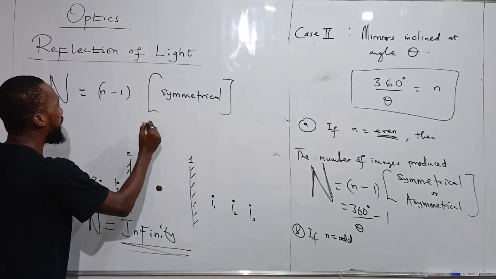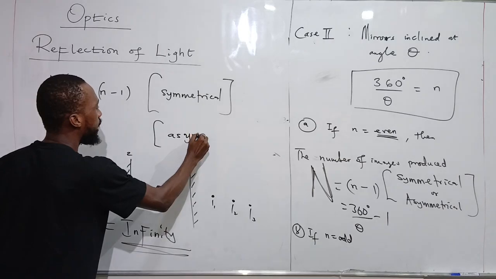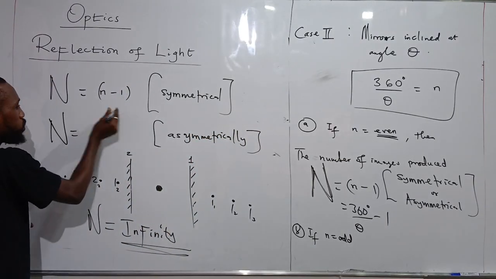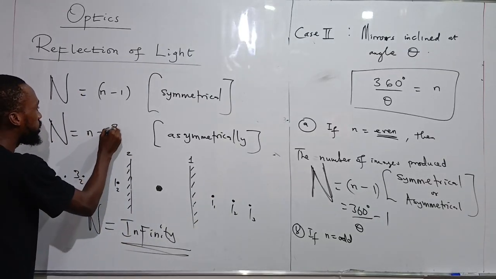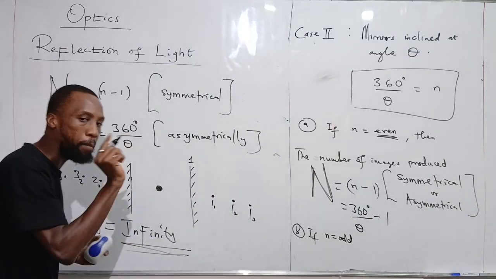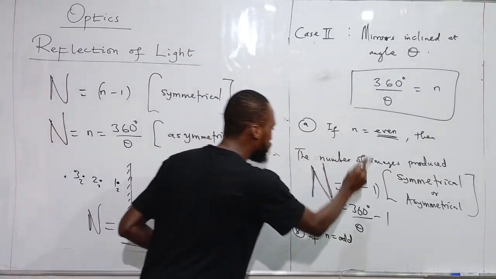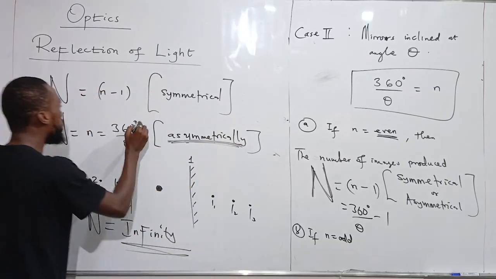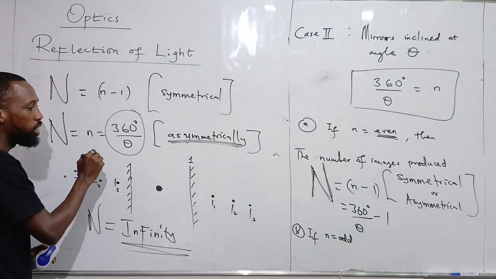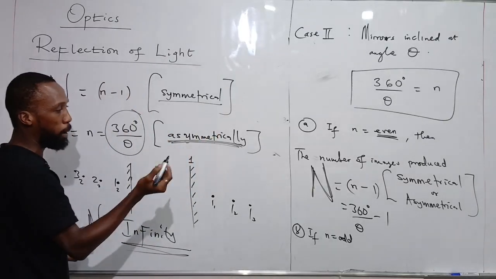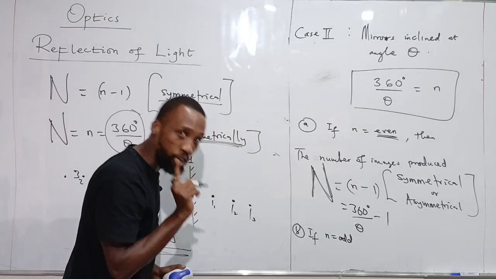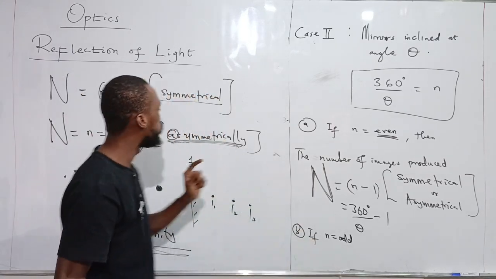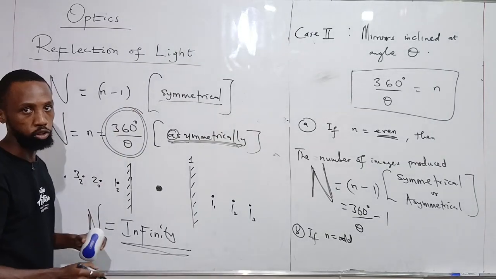But if the object is placed asymmetrically, then the number of images produced will just be that n directly, meaning just 360 over theta, without that minus 1. Take note, if your n is odd and the object is placed asymmetrically, the number of images produced is directly 360 over theta. But if it is symmetric, then you do your normal 360 over theta minus 1. But if you are told in your question that it is asymmetric and your n is odd, then you don't need to subtract 1. This is your solution directly.